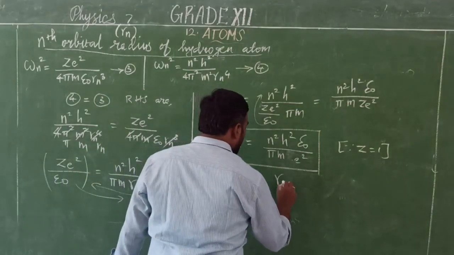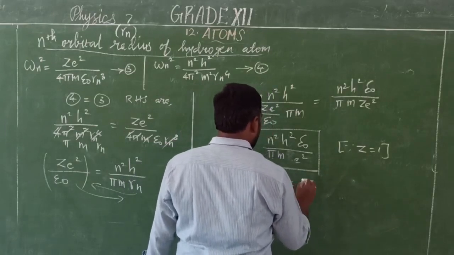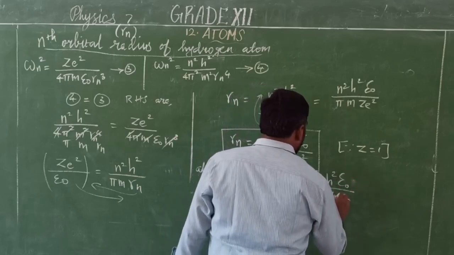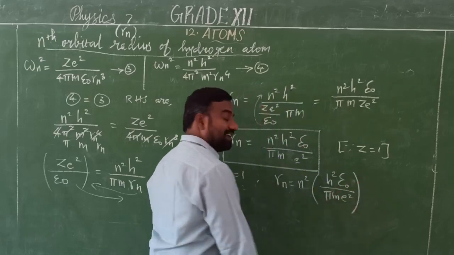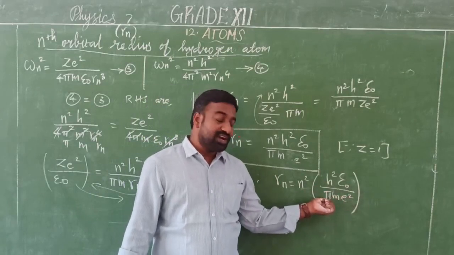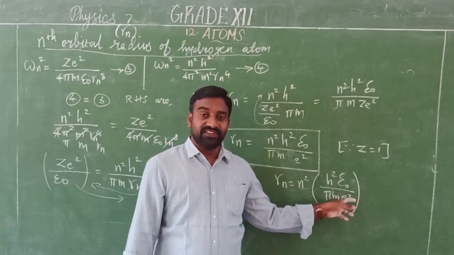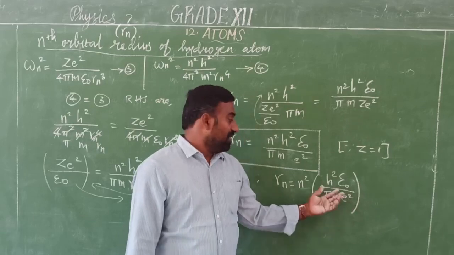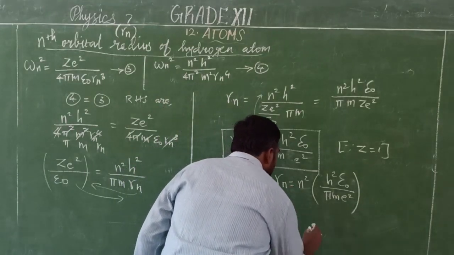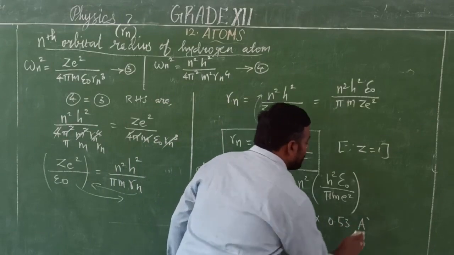Therefore, R1 is equal to, before R1, Rn is equal to n square into h square epsilon naught by pi m e square. All these values are constant. Planck's constant, permittivity of free space, pi 3.14 or 22 by 7, mass of an electron 9.1 into 10 to the power minus 31 kilogram, and charge of an electron 1.6 into 10 to the power minus 19 coulomb. By substituting all the constant values, we will get Rn is equal to n square into 0.53 Angstrom, that is 10 to the power minus 10.